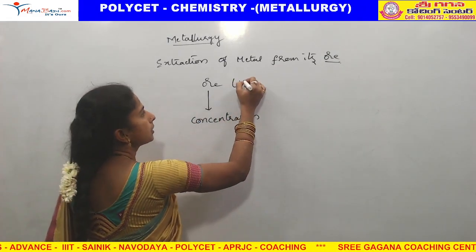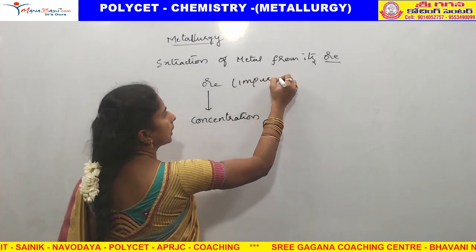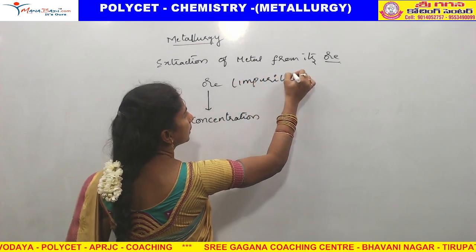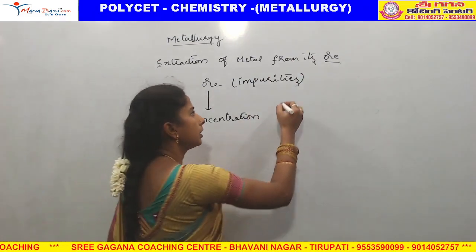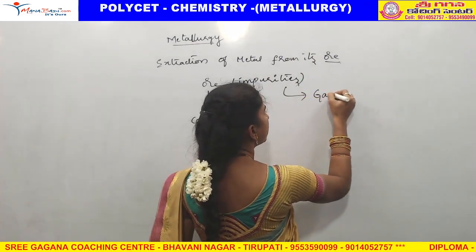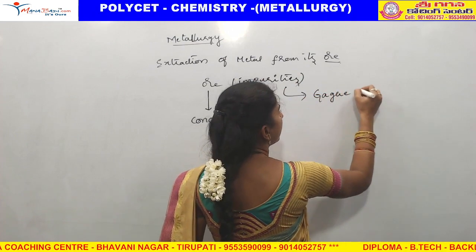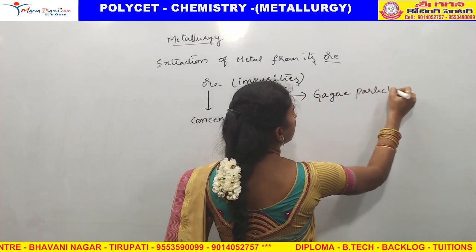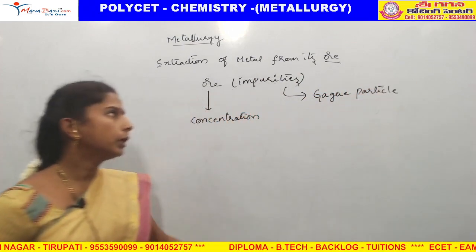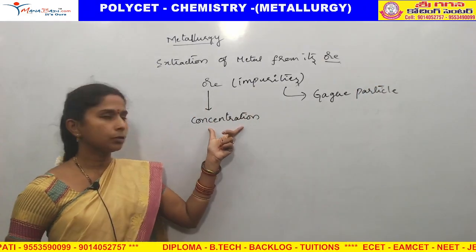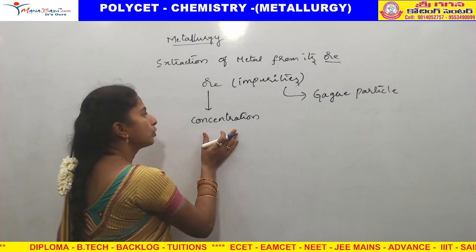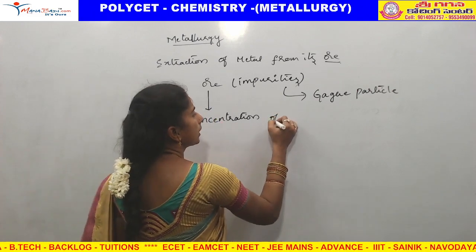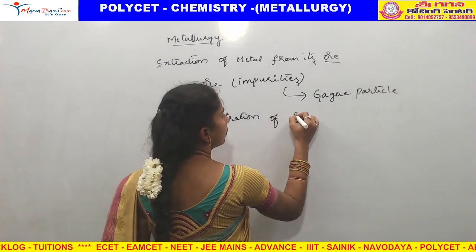Impurities will be there because the ore is present in the earth crust, so we need to remove those impurities. These impurities we call gangue particles. Gangue particles are nothing but impurities. We need to remove them to get the concentrated ore. This process we call concentration of ore.